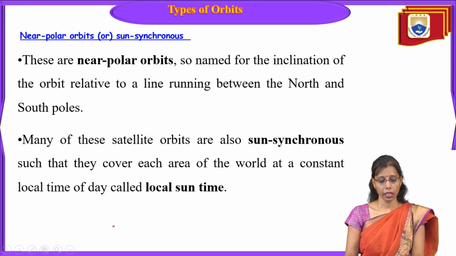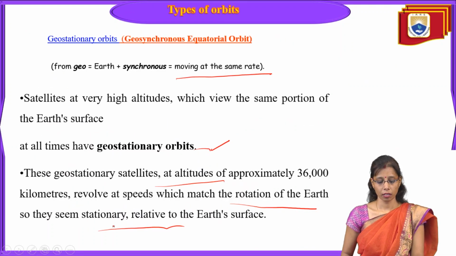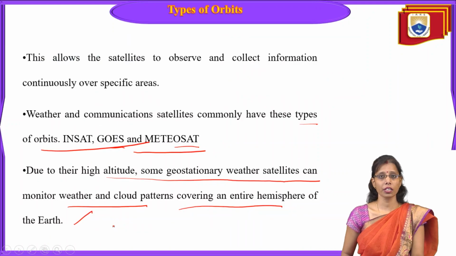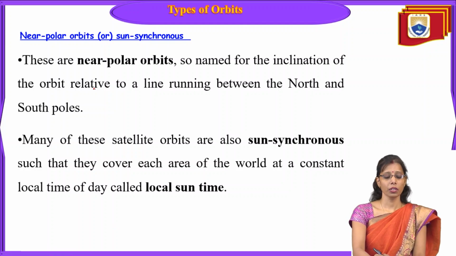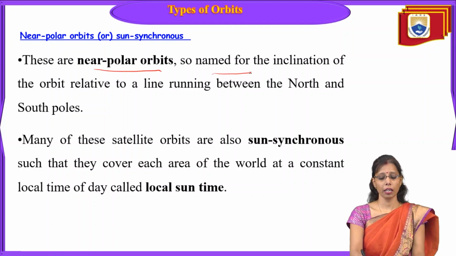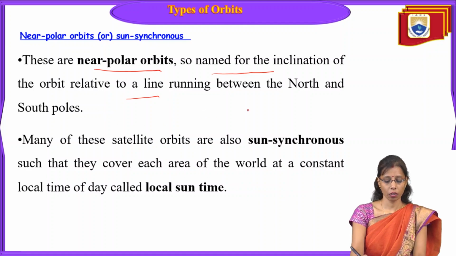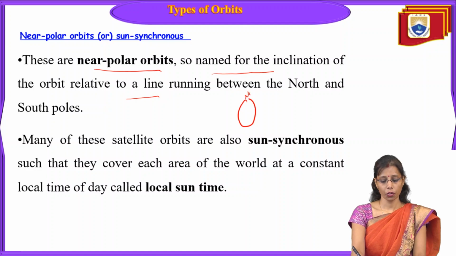Now, near polar orbits, sun synchronous. Before this, what we have seen is called geosynchronous, geostationary. Now near polar we call sun synchronous. These are near polar orbits, so named for the inclination of the orbit relative to a line running between the north and south poles. So it runs from the north pole to the south pole, like this.